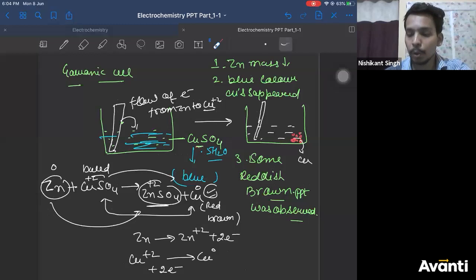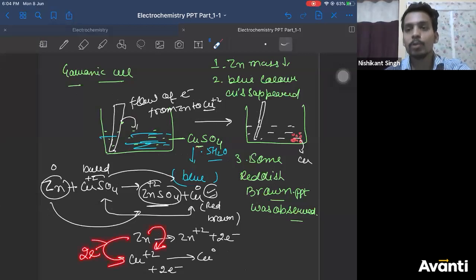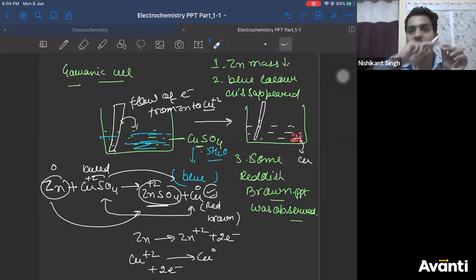Correct? So due to this chemical reaction, electron is transferred from zinc to copper 2 plus. So if I can make this electron flow from zinc to copper 2 plus in a wire, I'll get a cell or I'll get a battery. Correct? So that is what we were trying to say here.